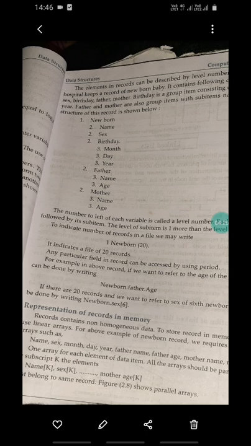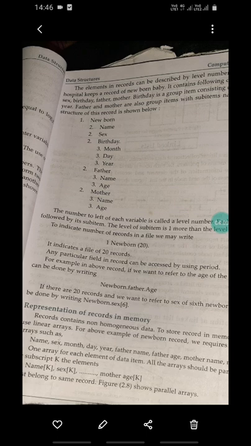For example, for a newborn record, we require 9 linear arrays such as name, sex, month, day, year, father name, father age, mother name, mother age. Each is an array of elements of a data item, meaning the sub items.